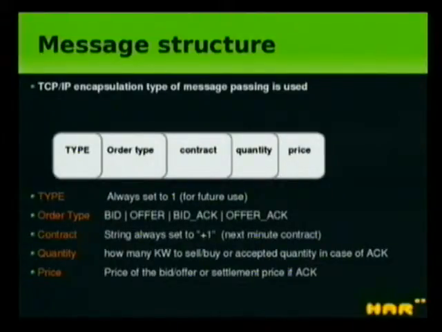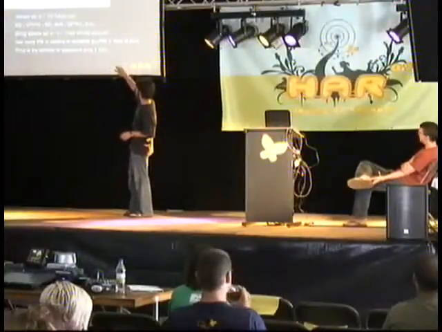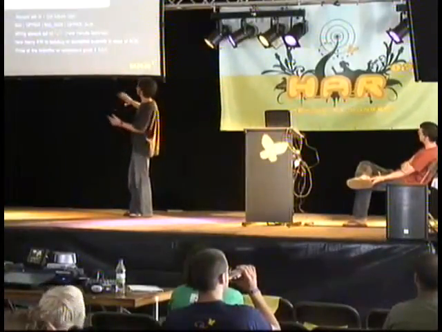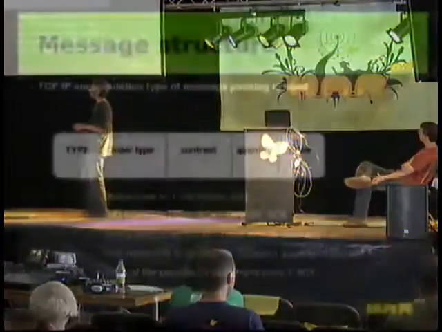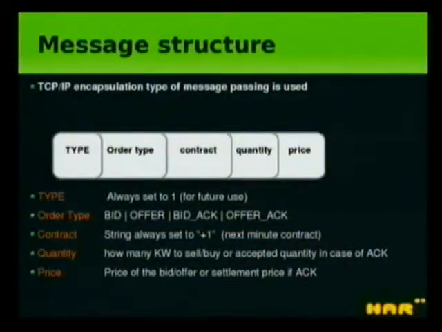The type of message, as I said, is inspired by a TCP/IP network, which is the kind of thing that is usually simulated using Omnet++. So this is quite a realistic behavior that you can implement in no time on a real network. We have encapsulation with a type. Just the type is always set to 1, and maybe for future use, we will have different kinds of message. Then we have the type of order. We have 4 different types of message. Either it's a bid, or it's an offer. Then it can be an acknowledgement for one of those 2: an acknowledgement for a bid, an acknowledgement for an offer. And that's it. You can easily parse this kind of message once you know the type of message it is.